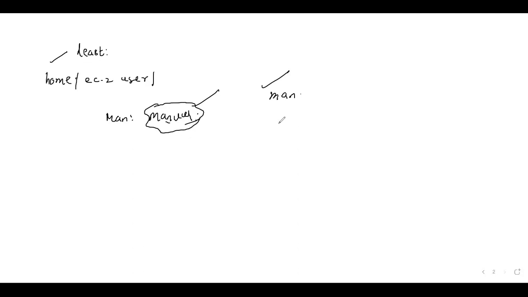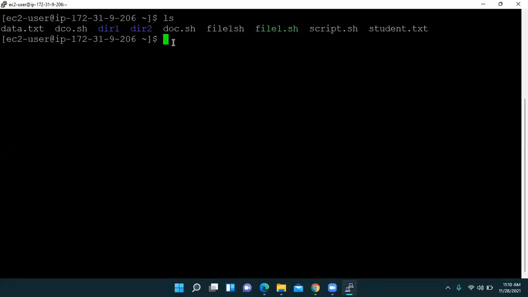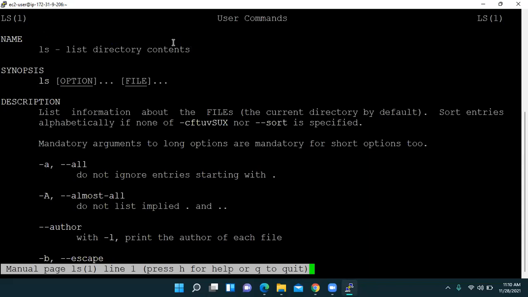So simply if we write man and suppose we write ls, then we get entire information related to that particular command. Let us check: man and then ls. Now see, the manual appears, and here we have ls stands for list directory contents.